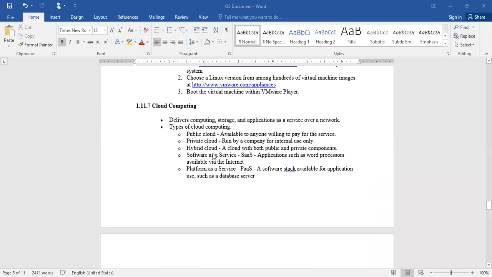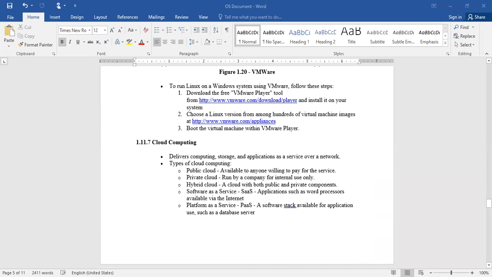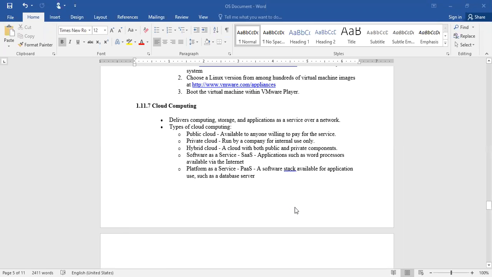And another important, most prominent area is cloud computing. This is a very interesting and more advanced environment in the current scenario. As of now, the majority of people are using this cloud environment.